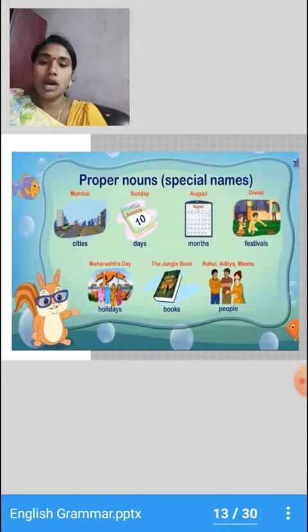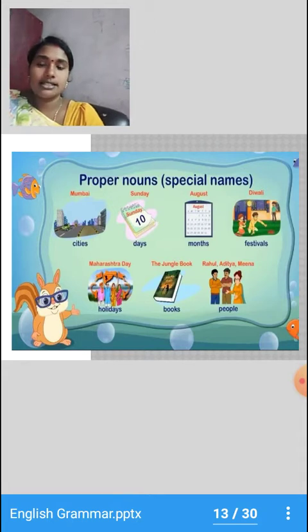So now days. How many days are there in a week, children? Yes, there are 7 days. So each day has a special name. So that special name is a proper noun. Okay children?